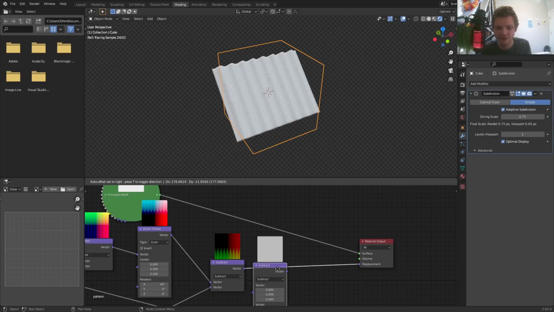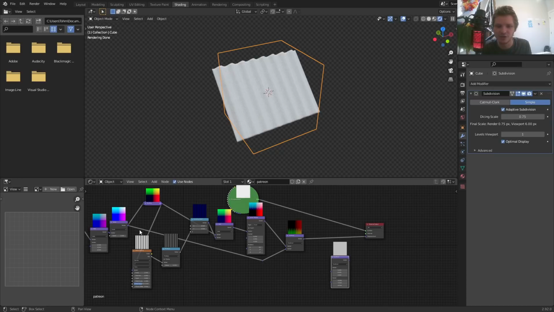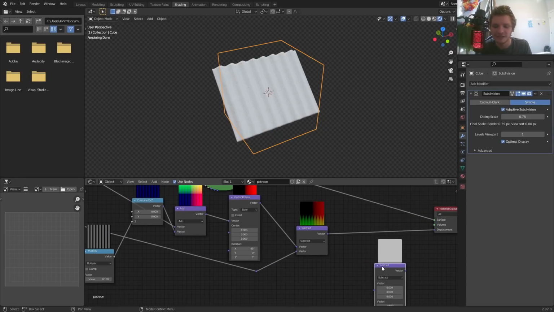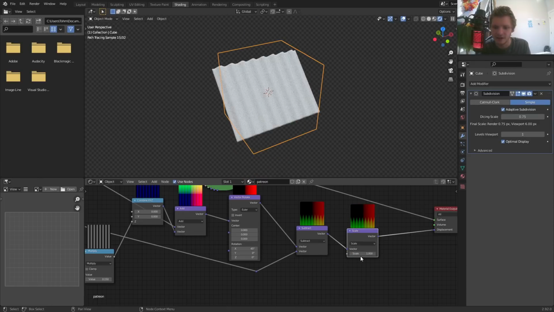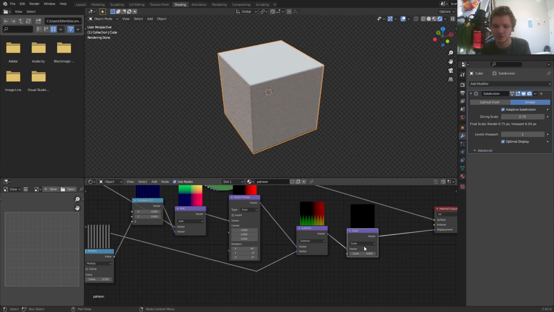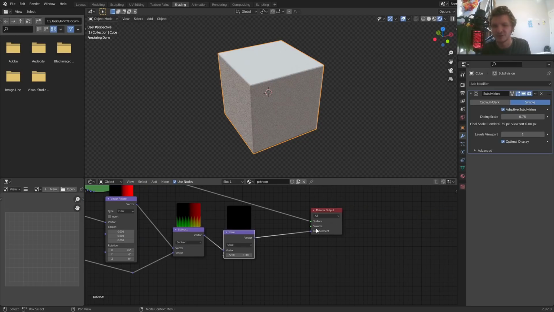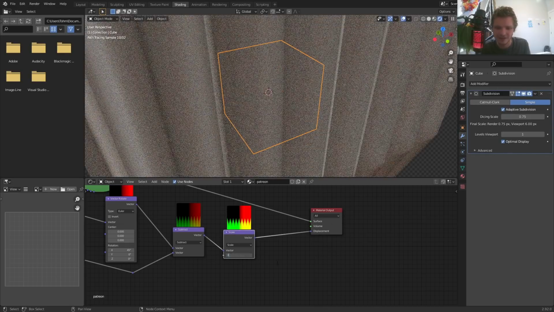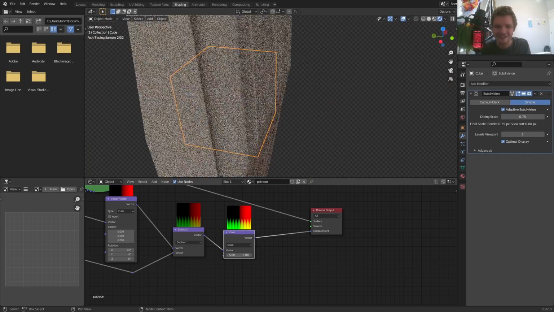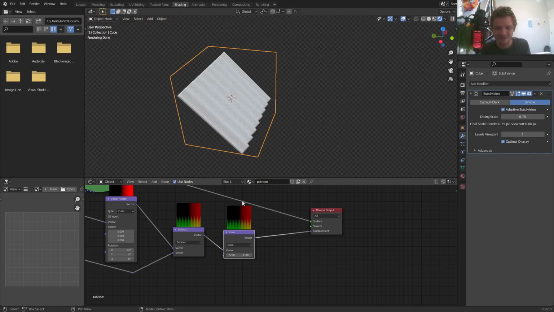So final thing, I always like to do this, it's not necessary, after the subtraction. So in other words, we've taken our original coordinates, we've added a transformation, and then subtracted away the original coordinates. So all we're left with is the transformation. If we take this and then afterwards set this to scale, what we can do is we can actually see this transformation. So when it's set to 0, we are scaling the transformation by 0. In other words, vector displacement isn't really working. And then as we increase this, you can actually see what the transformation would look like when you set it to 1. You can even extend it, which is weird, but it's just a thing.